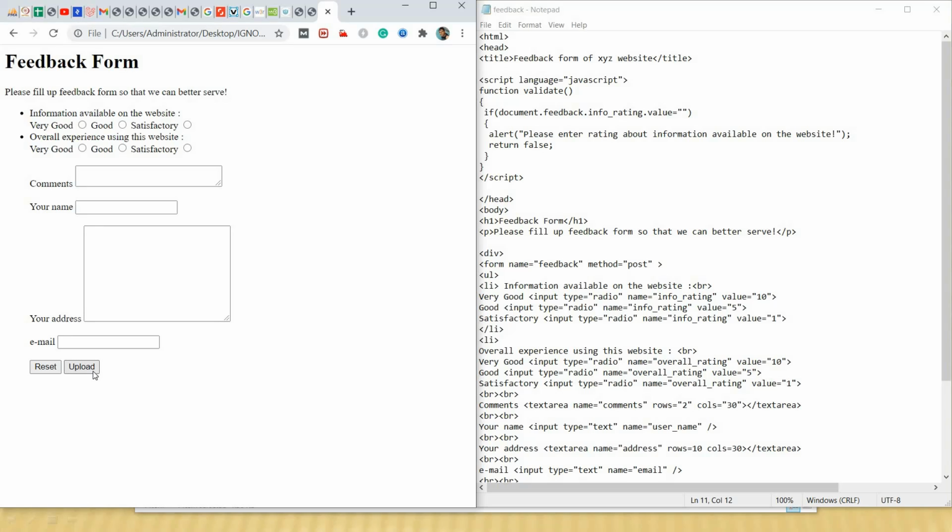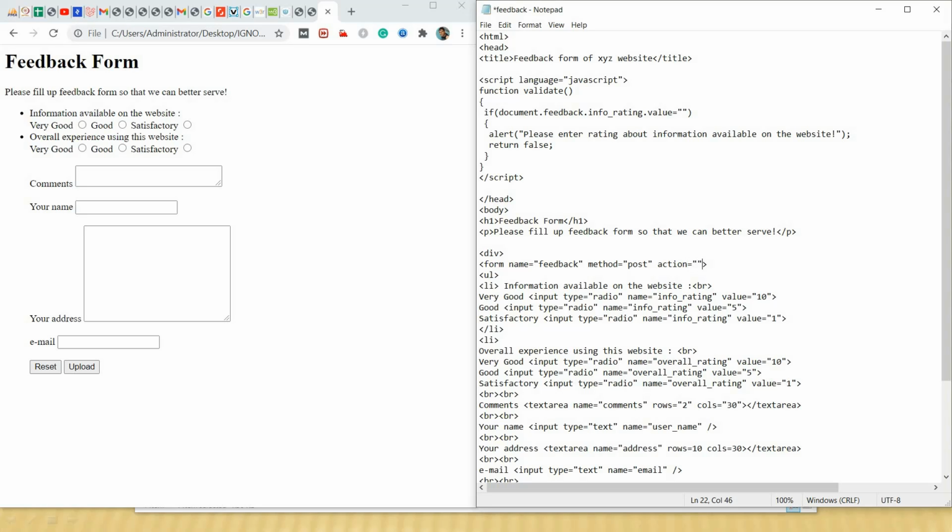Let's try to upload it. Before uploading, I told you one web page will be there which will be responsible for processing the request. For this we will give the action attribute in our form tag.